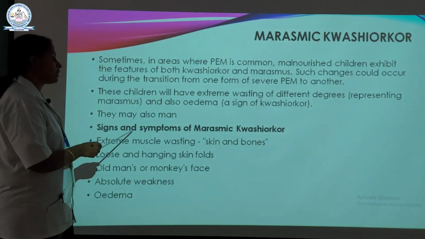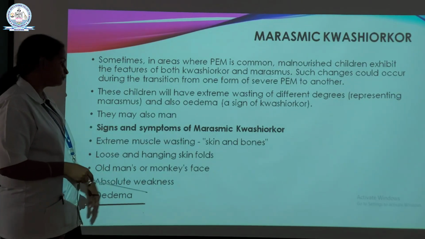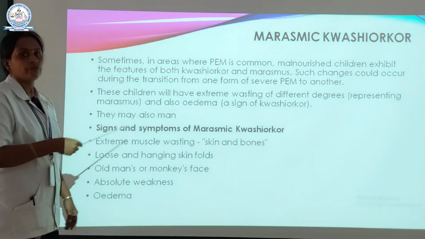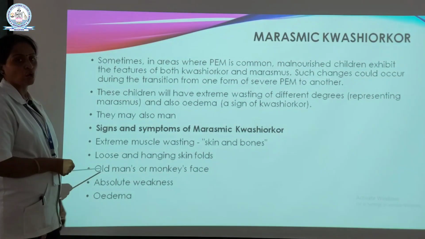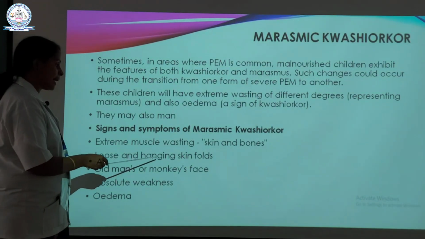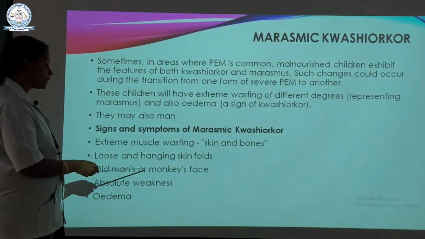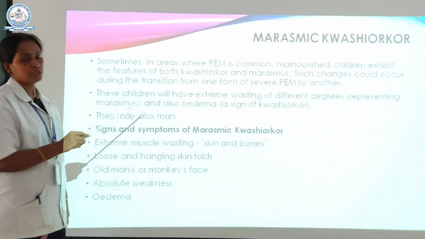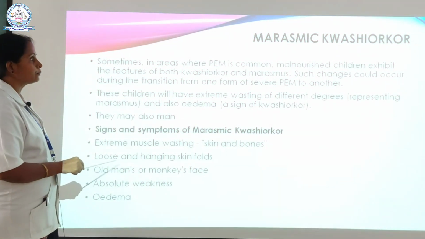And the next one is about the signs and symptoms of marasmic kwashiorkor. Extreme muscle wasting, skin and bones very weak in nature, not healthy, loose and hanging skin folds, old man's or monkey's face, and absolute weakness and edema will occur in marasmic kwashiorkor cases. Next slide.